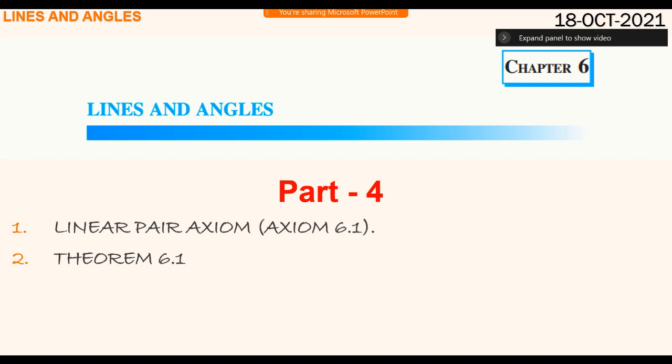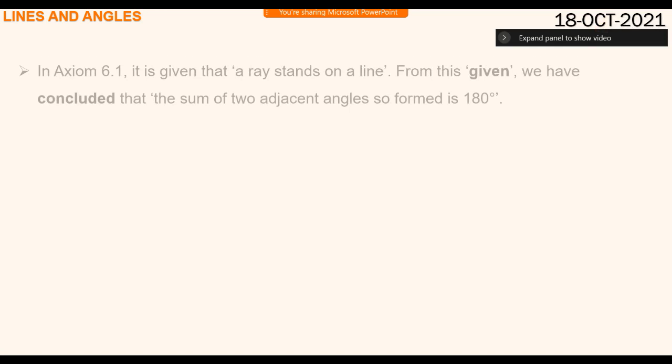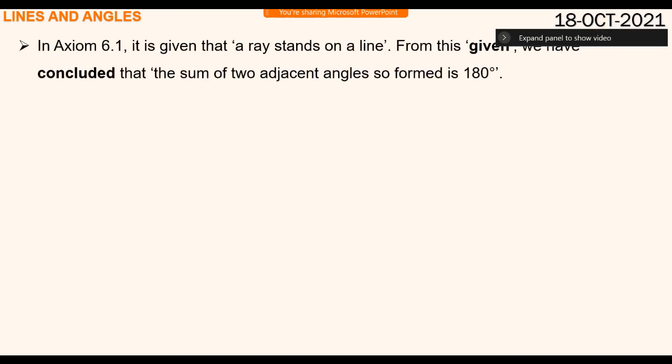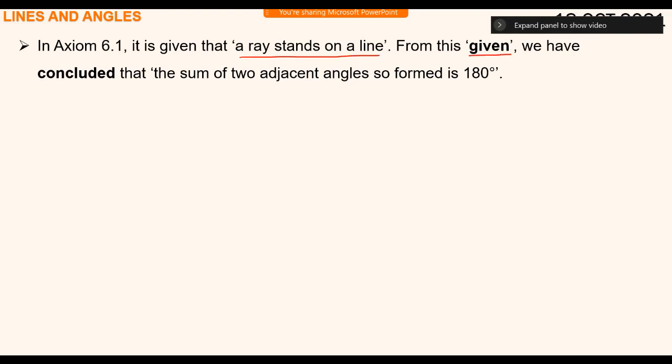This is the fourth class, actually: linear pair axiom and theorem 6.1. Some questions. I have already told you in axiom 6.1 it is given that, so remember here we call this as given: a ray stands on a line. And the sum of two adjacent angles so formed is 180 degrees. This is called the conclusion.